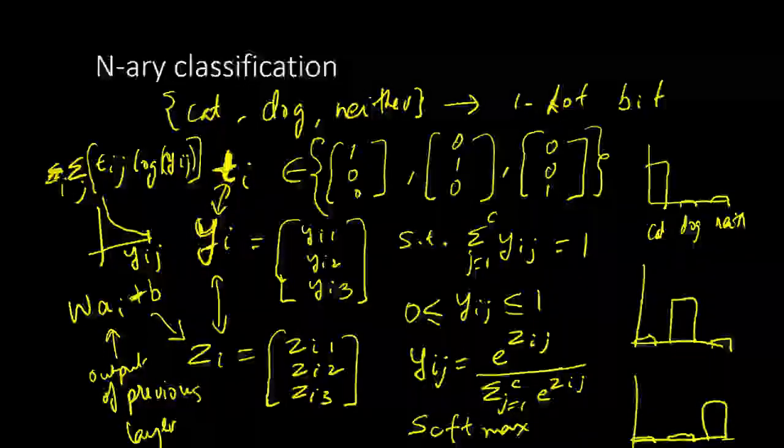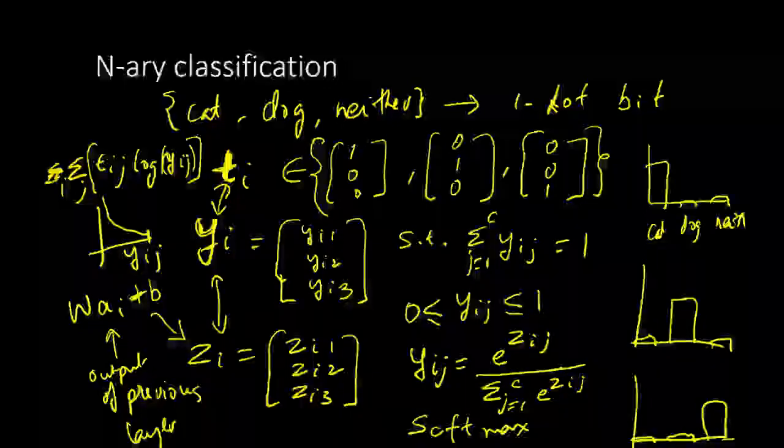An interesting thing to note is that when we take its derivative and send it back towards z through the softmax, the derivative with respect to z is quite simple. It is simply ti minus yi, and you can follow the derivation, which is given in many sources. So it simplifies quite a bit.